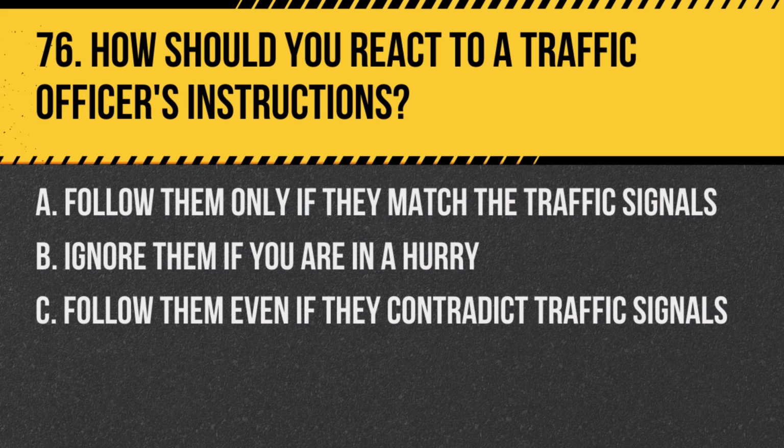Question 76. How should you react to a traffic officer's instructions? A. Follow them only if they match the traffic signals. B. Ignore them if you are in a hurry. C. Follow them even if they contradict traffic signals. Answer: C. Follow them even if they contradict traffic signals. Traffic officers' instructions take precedence over signals and signs.